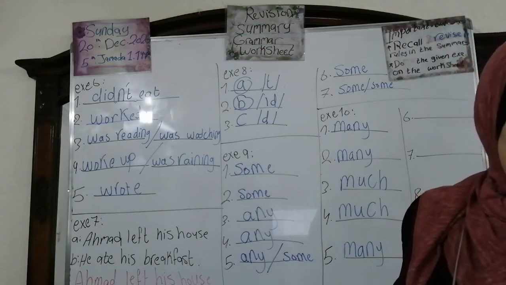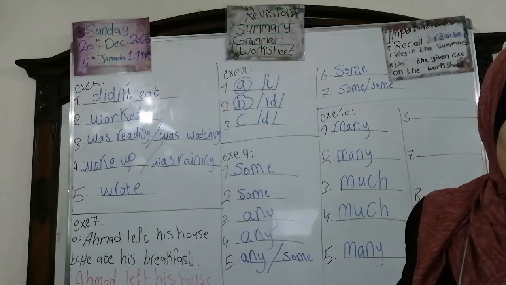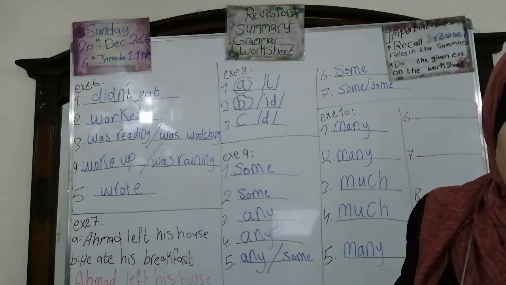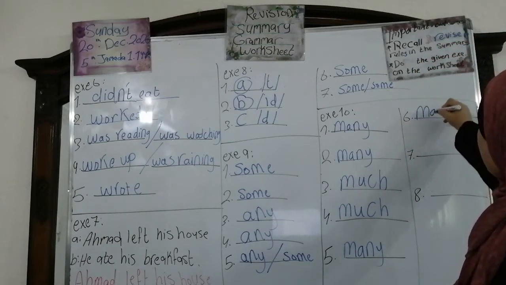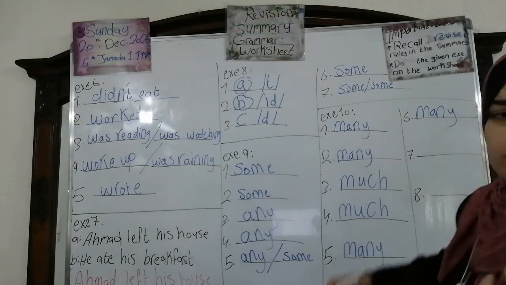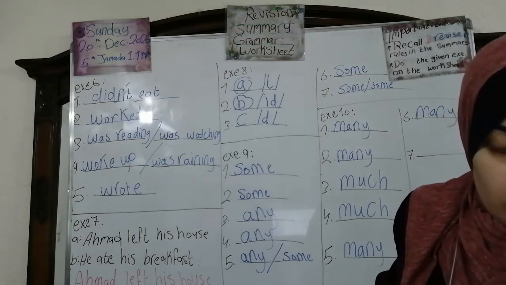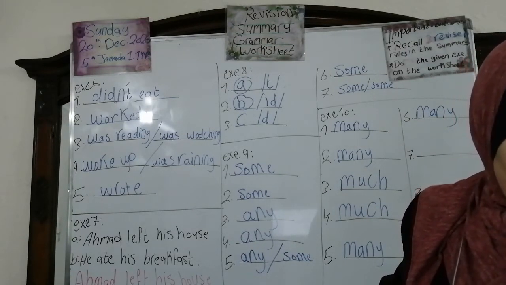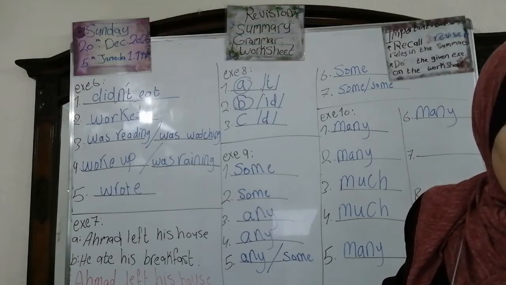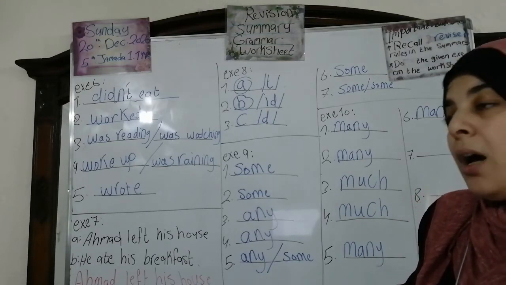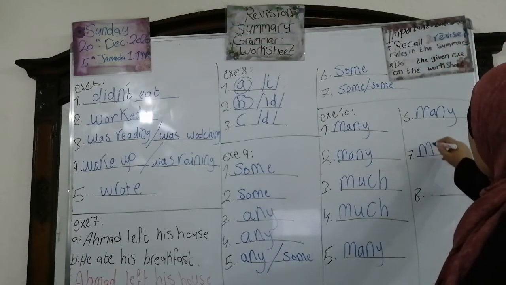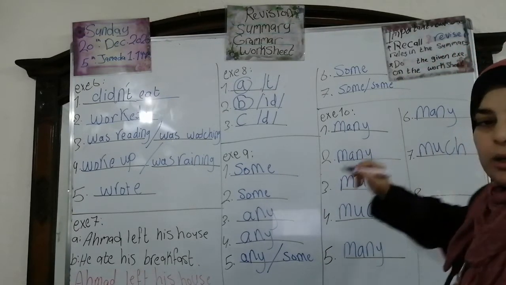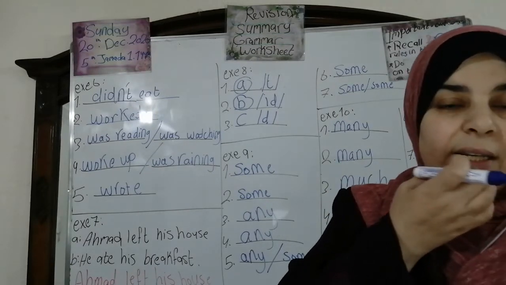Bracelets. Okay. Number 6, there are many restaurants on that street that sell hot dogs. What do you think? Yes, of course. How many restaurants? Because restaurants is a countable noun. Okay. Number 7, how much sugar would you like in your tea? Yes, excellent. Sugar is uncountable.